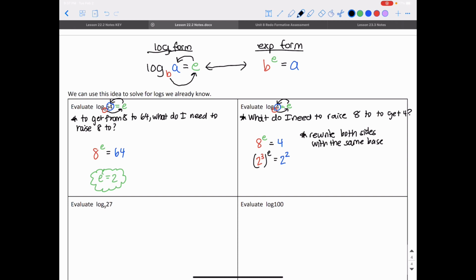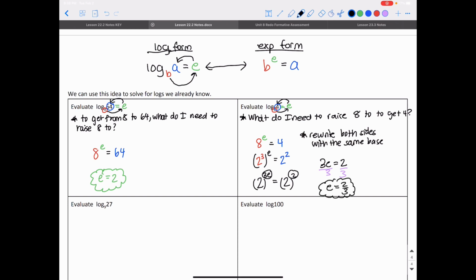And then on the left, when I raise a power to a power, I'm multiplying those powers together. So I have 2 to the 3e power is equal to 2 to the second power. I know that those powers have to be the same. 3e has to be equal to 2. The powers have to be the same. Then I just solve for e. I divide both sides by 3, and I get that e is equal to 2/3.